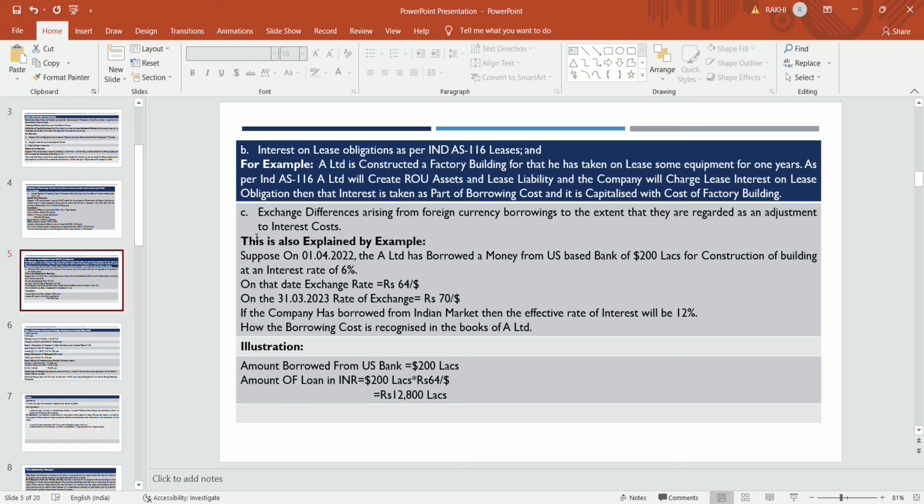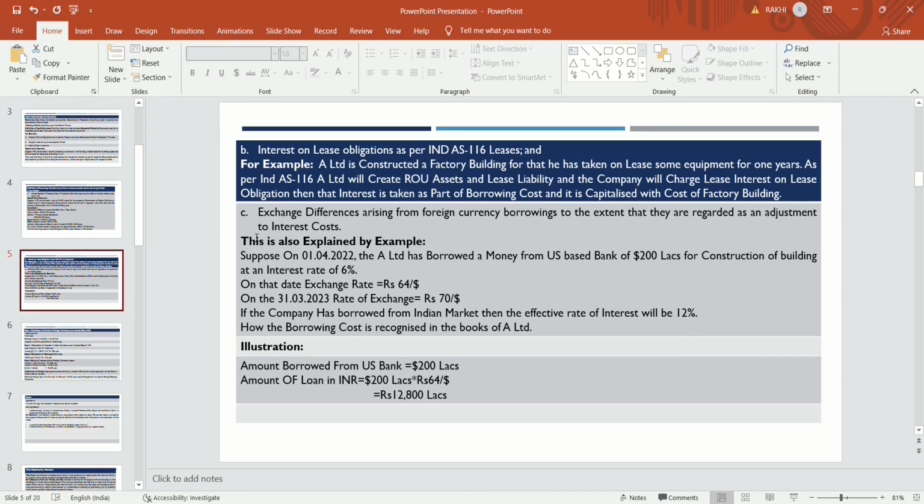On the date of taking the loan, the exchange rate is rupees 64 per dollar. And on 31st March 2023, the closing date, the rate of exchange is rupees 70 per dollar. If the company had borrowed the same amount from the Indian market, the effective rate of interest would be 12%. Then how will the company recognize this cost in the books of A Limited?